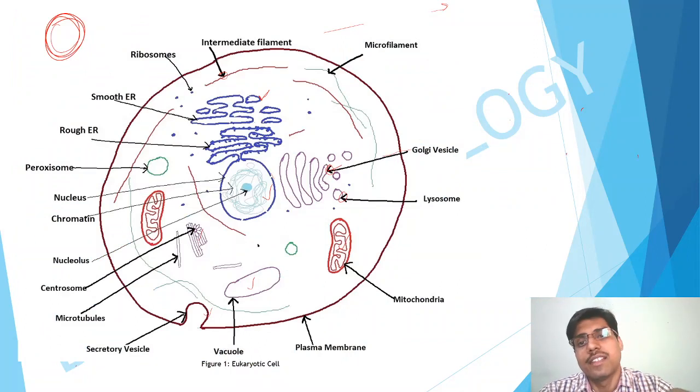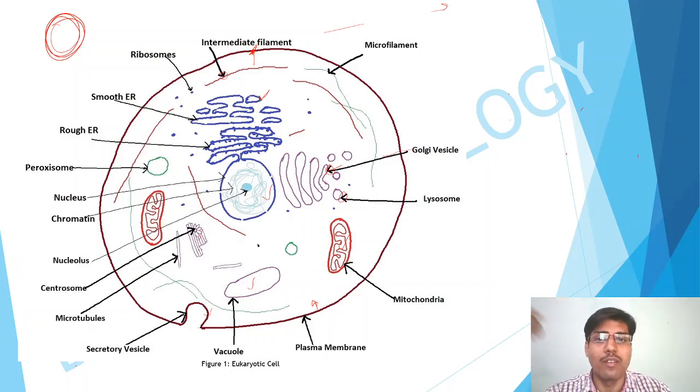What does it mean? All of this which is inside this plasma membrane, all of the space inside this plasma membrane, is filled with the cytoplasm. And all these organelles are embedded in it: the nucleus, mitochondria, the centrioles, vacuoles, ribosomes, all are embedded in this cytoplasm. Its function is that it gives a space to carry out various functions, the transport of various RNAs, macromolecules, enzymes within the cell. All of this activity happens in the cytoplasm.